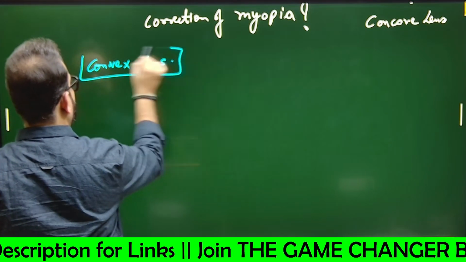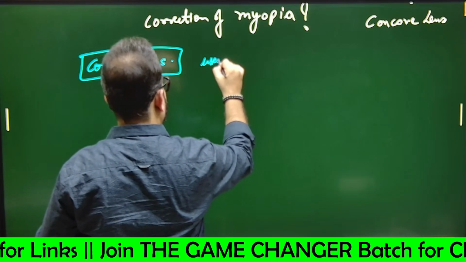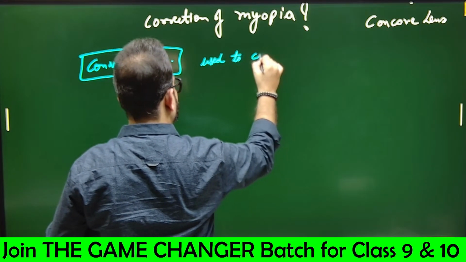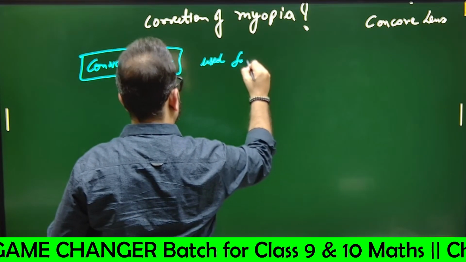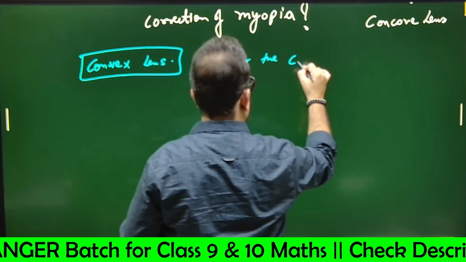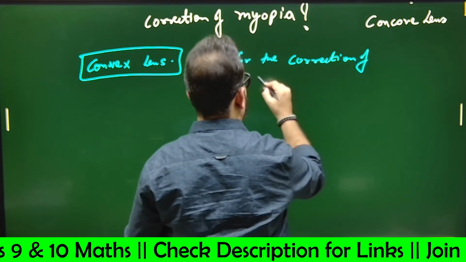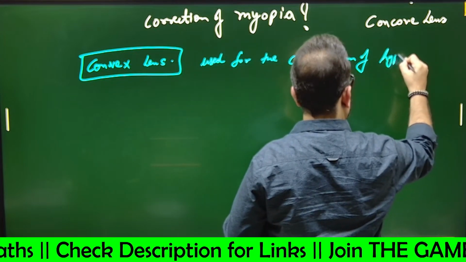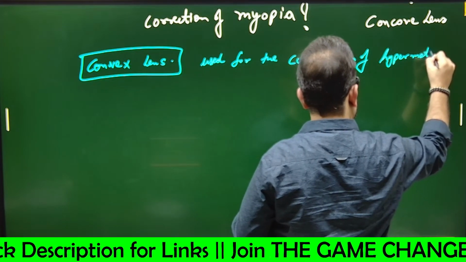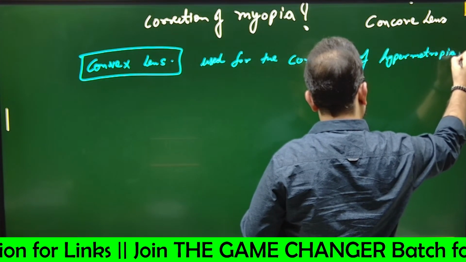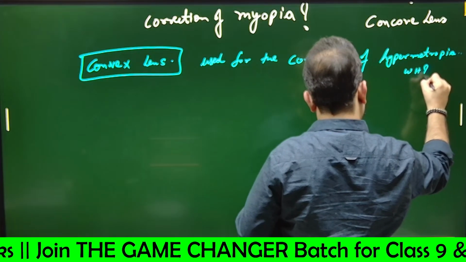So it is used for the correction of hypermetropia. Why?